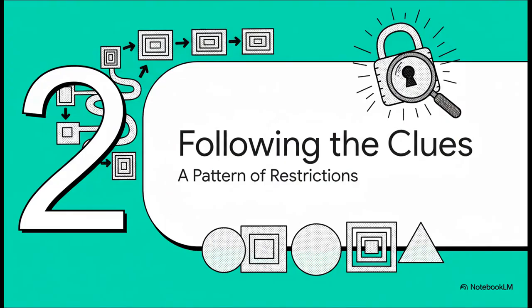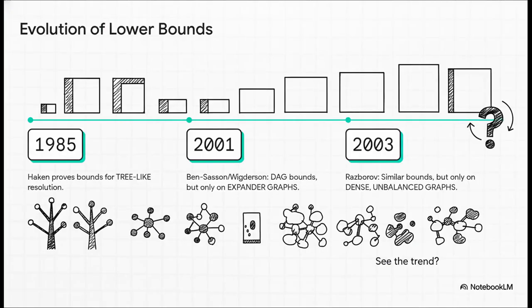So you might be thinking, okay, Haken's paper was specific, but surely later research made it more general, right? And the answer is, sort of. The story definitely continues after Haken, but as we follow the clues, we see an interesting pattern emerge. With each new proof, the problems being studied get even more restricted. This timeline just lays it all out. 1985, Haken's proof is stuck with tree-like systems.